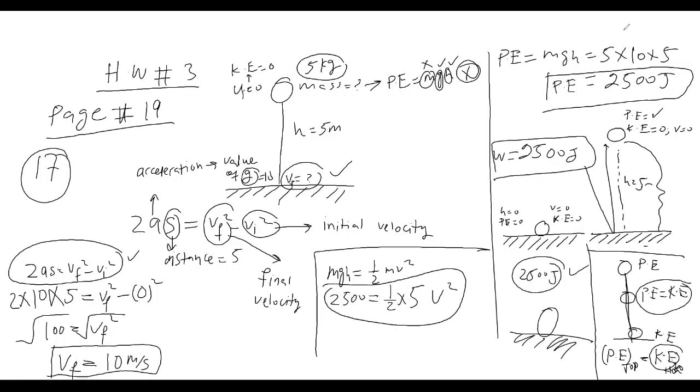If mass is not given, there is also another trick to solve this problem. Here mass is not given, but you can solve it even without having mass. Now I will show you that method. I showed you the first method to solve it without mass. This is the second method, with mass, how you can solve it. You take this 5 to the other side and solve for velocity. Now I will show you the third trick, how you can solve it even if you don't have mass.